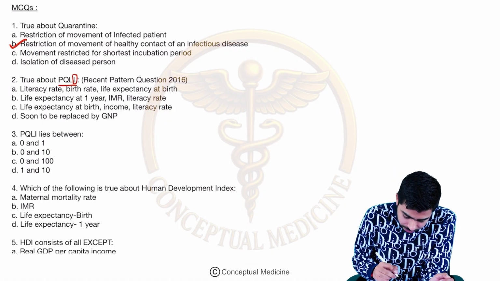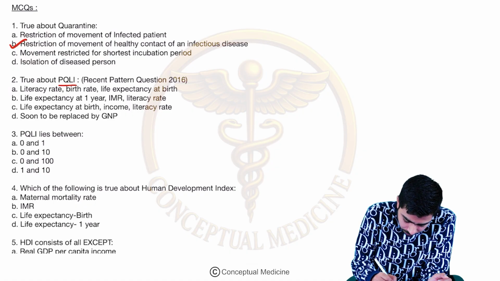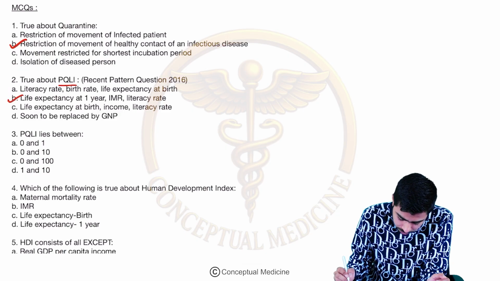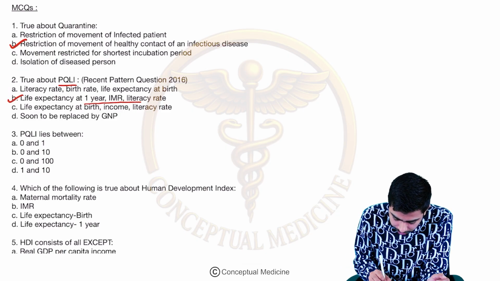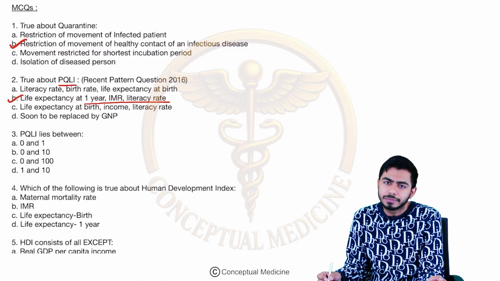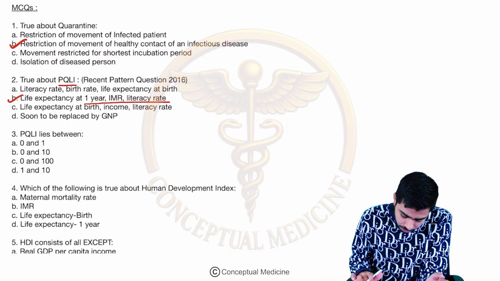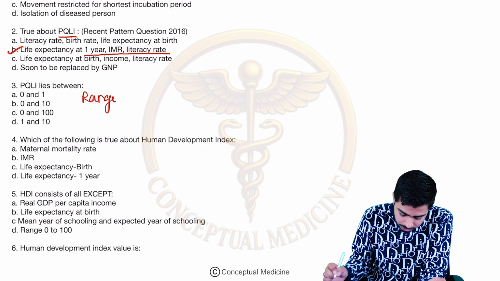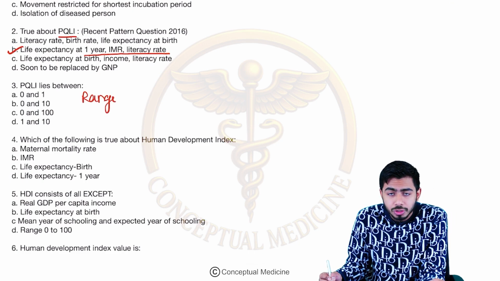Yes, I'm hearing the answer, that is 1 year. So life expectancy at 1 year, infant mortality rate, and the effective literacy rate. Got it? Next question. PQLI lies between, talking about the range over here. Yes, I'm listening to the range, that is 0 and 1.